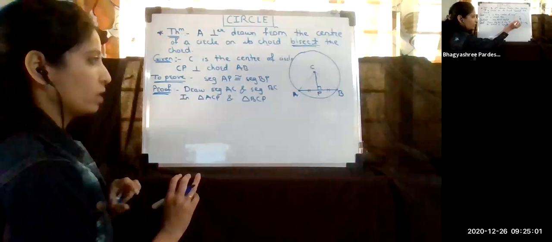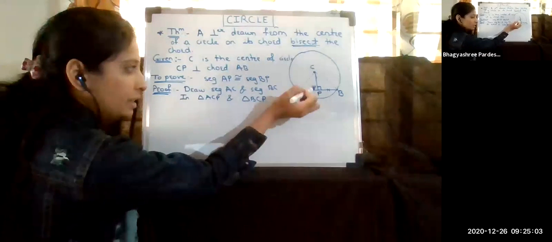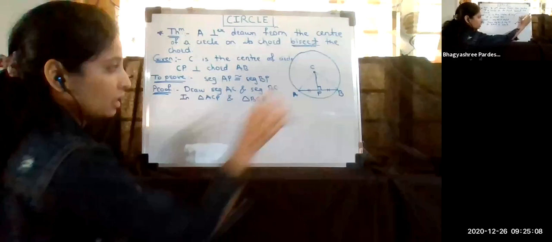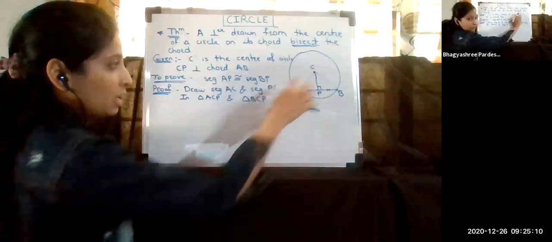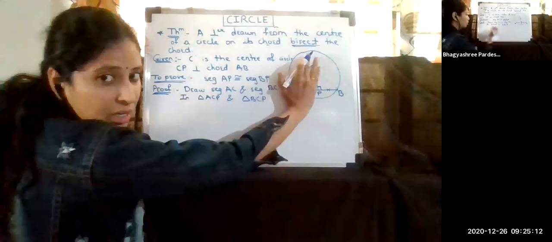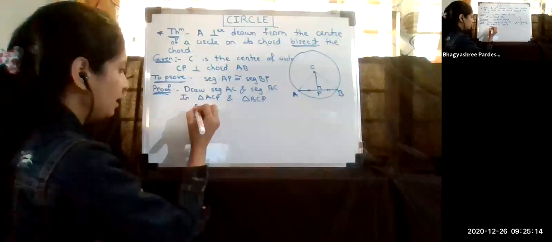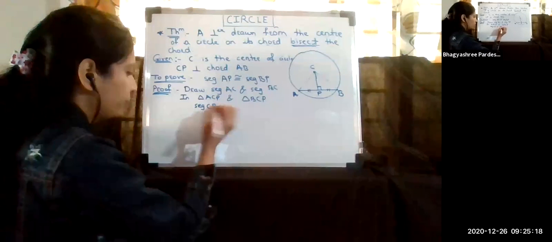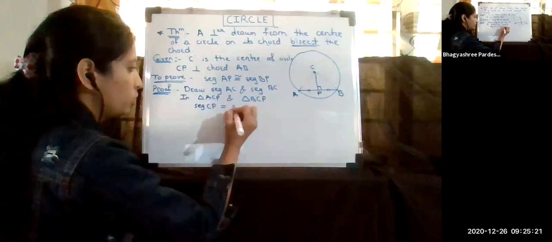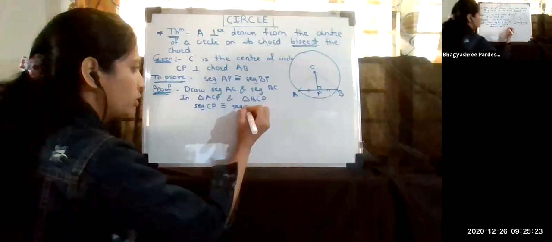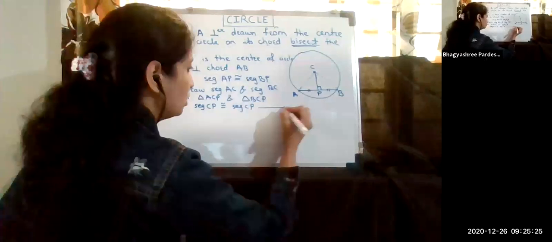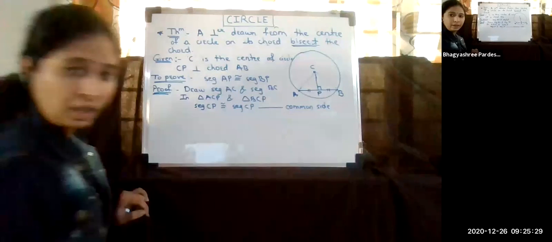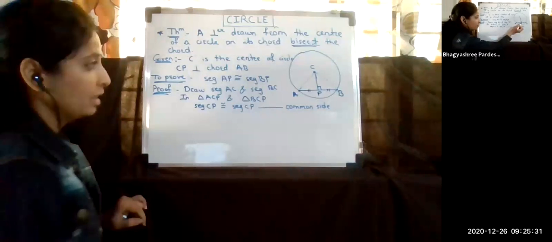Now in these two triangles, the first thing, this CP is common to both triangles. The CP is in this triangle also, and the CP is in this triangle also. So I can say that segment CP is congruent to segment CP. Why? Because this is the common side.